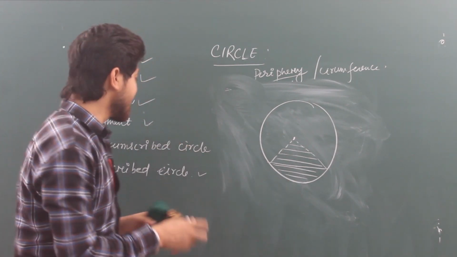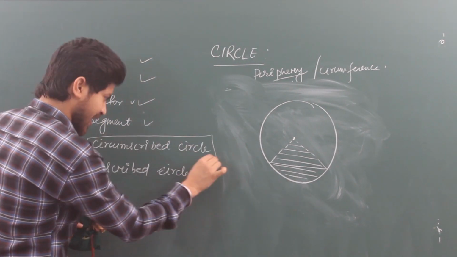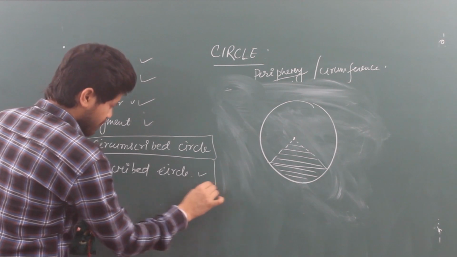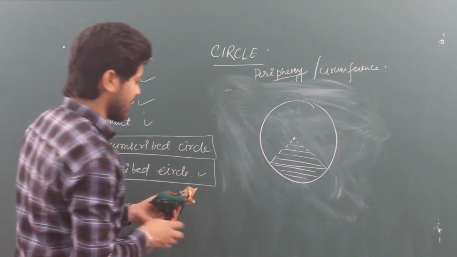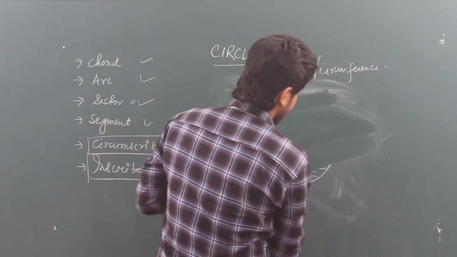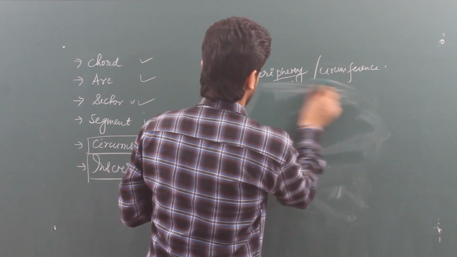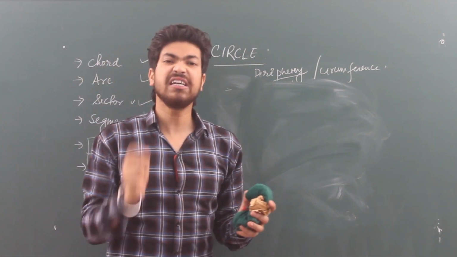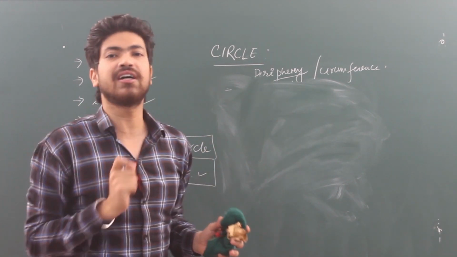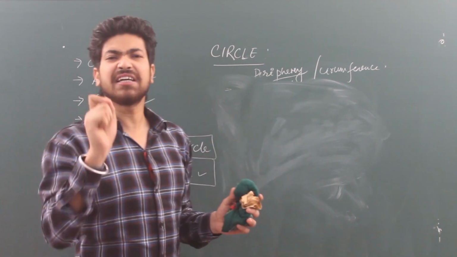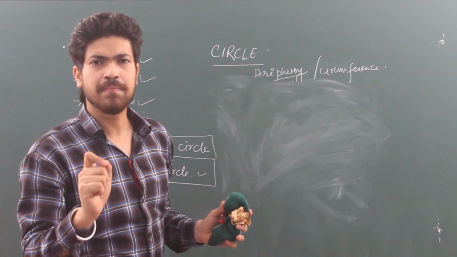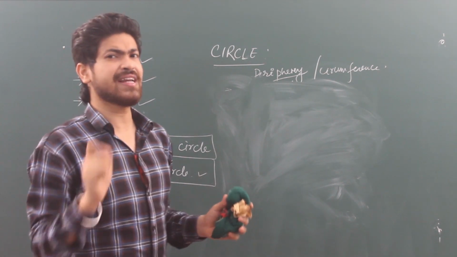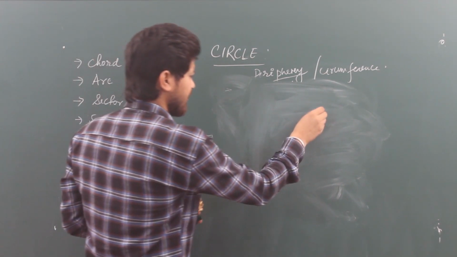And there are 2 more things that are very important in class 10. You got them in class 9, but let me explain the concept again. See, a circumscribed circle means if any other geometrical figure is circumscribed by a circle, that means this is the circle.